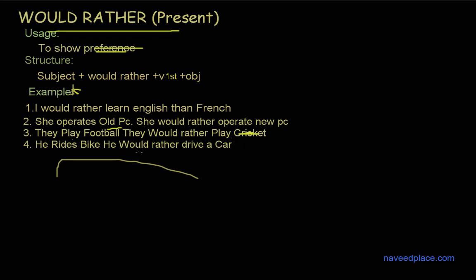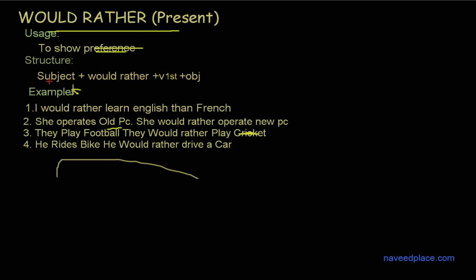He rides a bike. He would rather drive a car. So in all the examples, what are we showing? Preference. Getting me? So we use would rather to show preference in present, not in past, not in continuous. Okay. Now it's time to see the structure of would rather present.